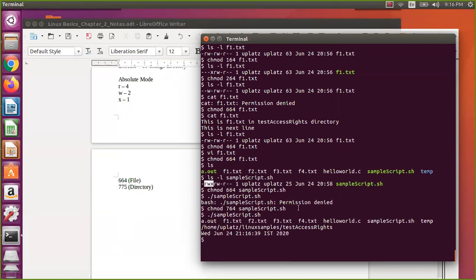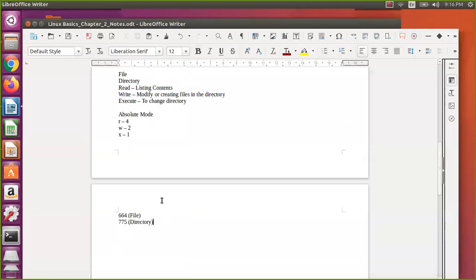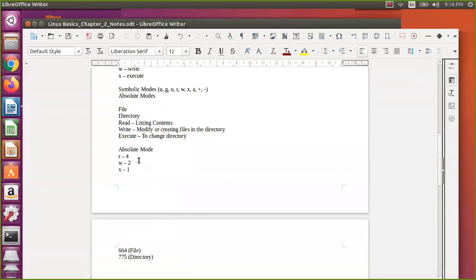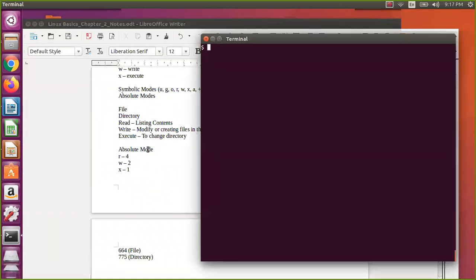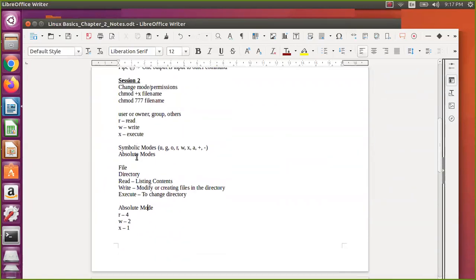So I have quickly shown you read, write, and execute permission for a file. That's what we have seen, read, write, execute permission for a normal file. For a directory, it is the same thing actually. You just need to change it for the directory, that's it. So you can experiment on that. Now we have seen the chmod permission with the symbolic mode and the absolute mode.